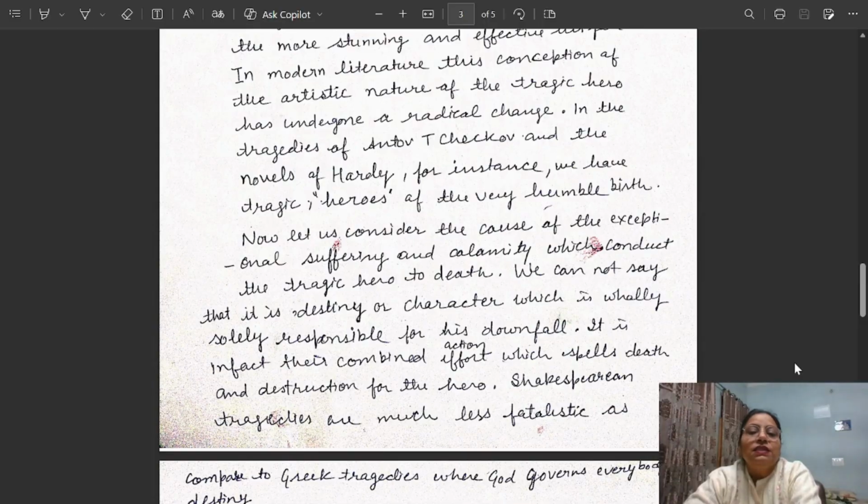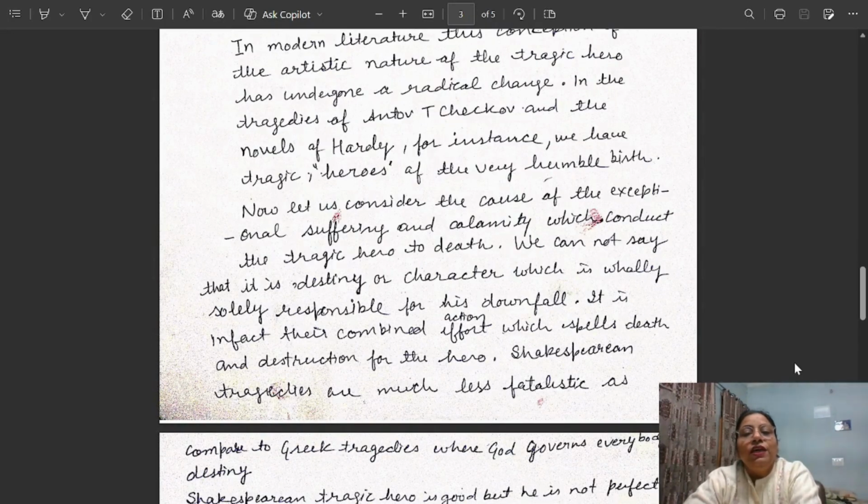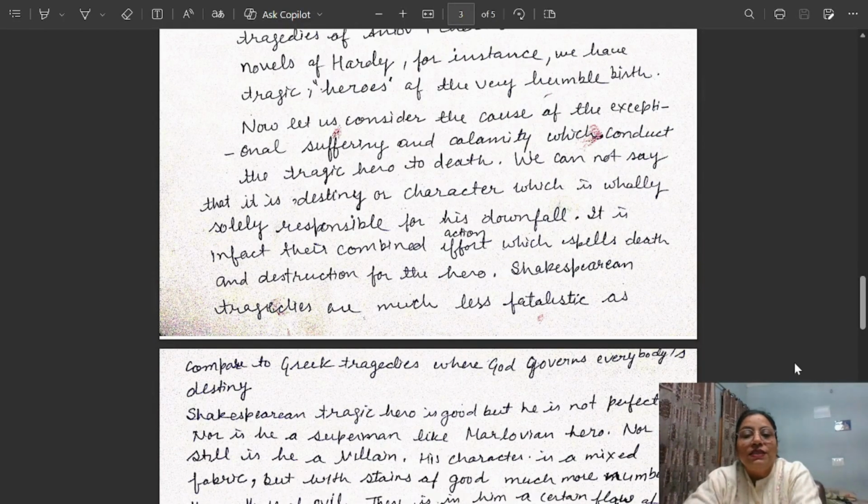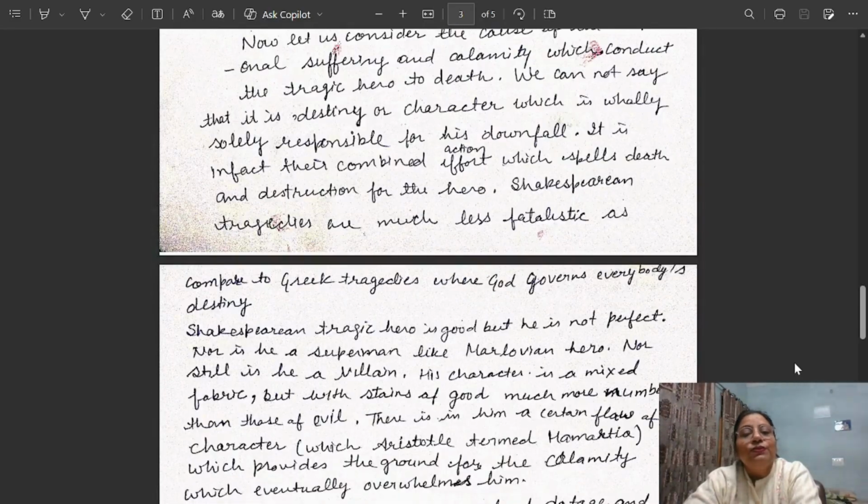Now let us consider the cause of exceptional suffering and calamity which conduct the tragic hero to death. We can't say that it is destiny or the character which is solely responsible for his downfall. It is in fact their combined action which spells death and destruction for the hero. Shakespearean tragedies are much less fatalistic as compared to Greek tragedies, where God governs everybody's destiny.